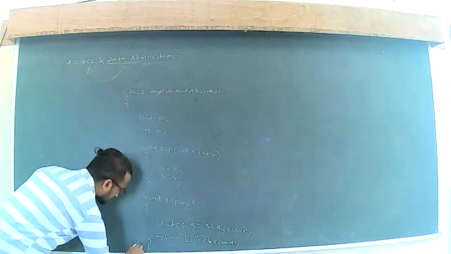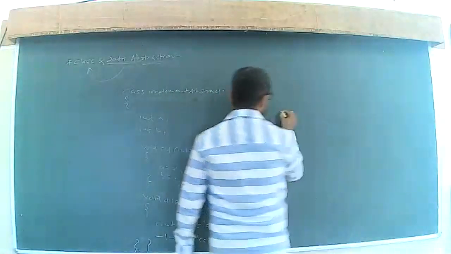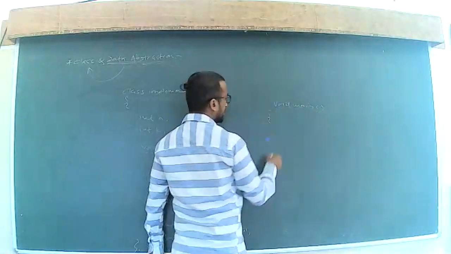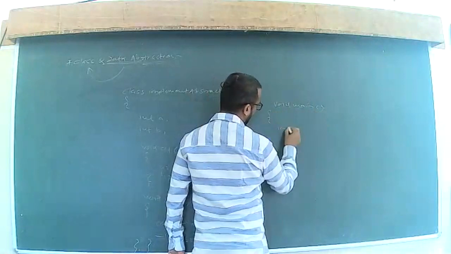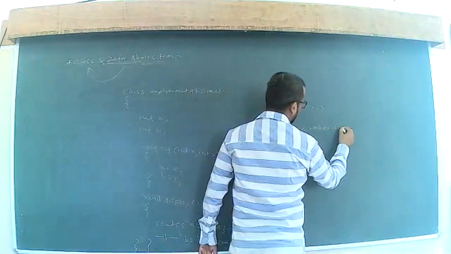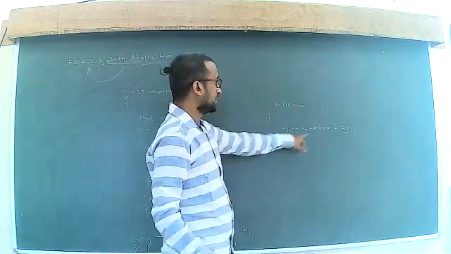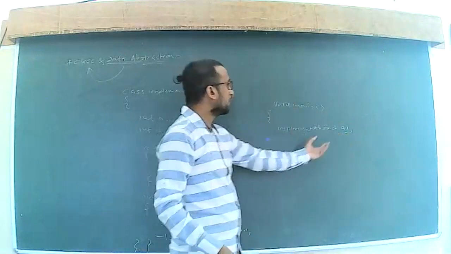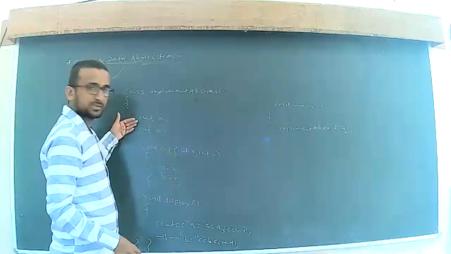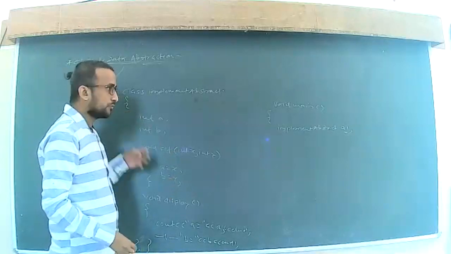So this will be your class, and closing that class. Now we are going to have the object of this class. Okay, so with the help of void main, in that we are going to create one object, implement abstract, that is a1. I have created an object a1. Now with the help of this object I can access all these members, our data members and member functions.